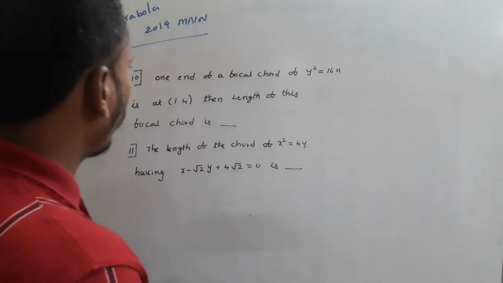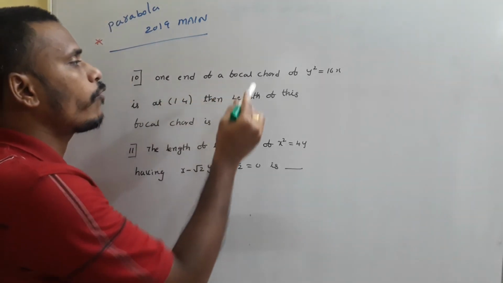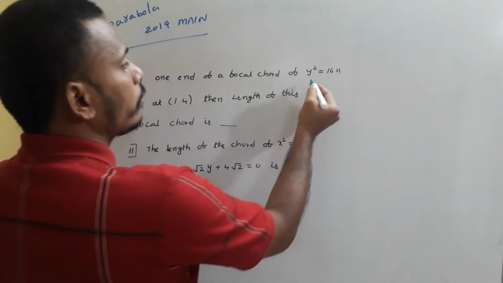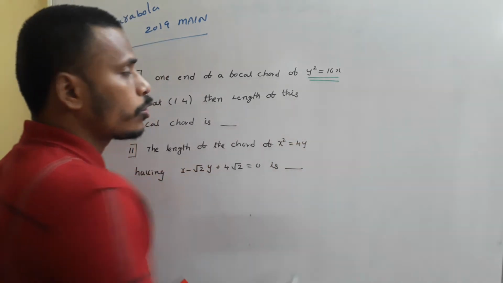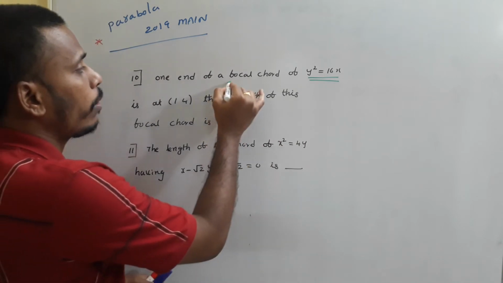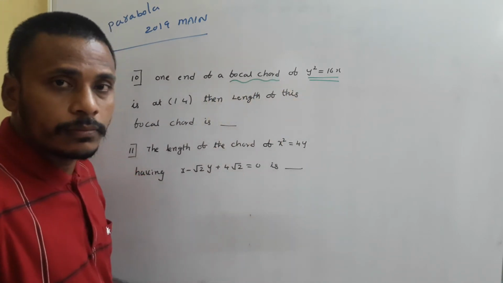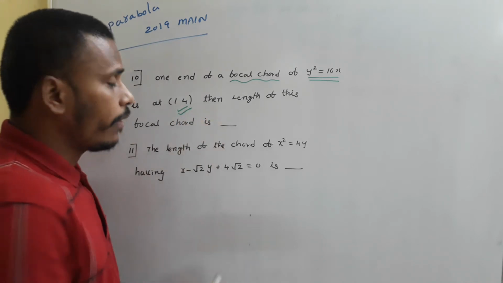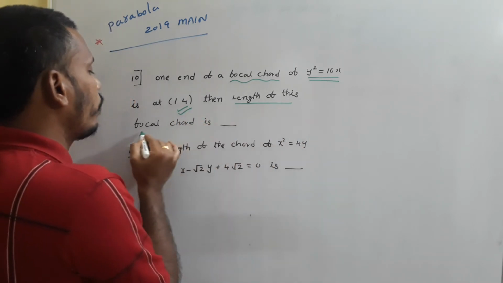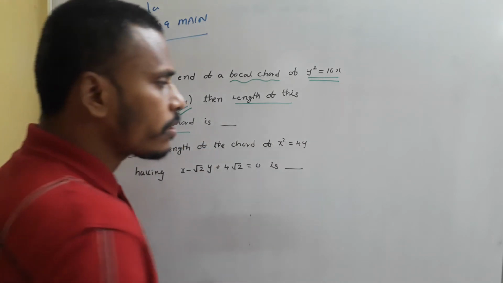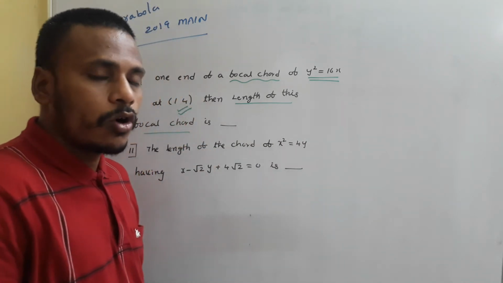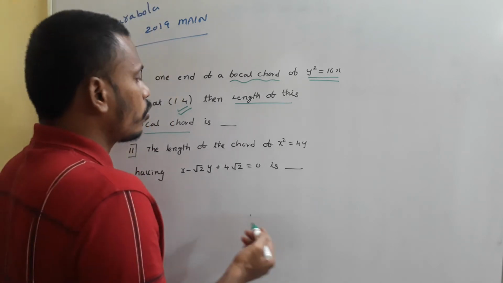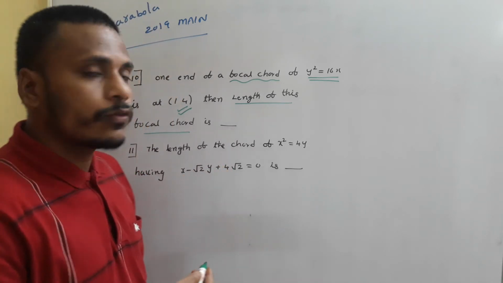So the next problem. One end of a focal chord of y square is equal to 16x is at (1, 4). The parabola is y square is equal to 16x and the problem is about a focal chord. One end of the focal chord is at (1, 4), and we need to find the length of this focal chord. So basically, what is a focal chord? A focal chord is a chord of the parabola passing through the focus, right? So we need to find the length of this focal chord.